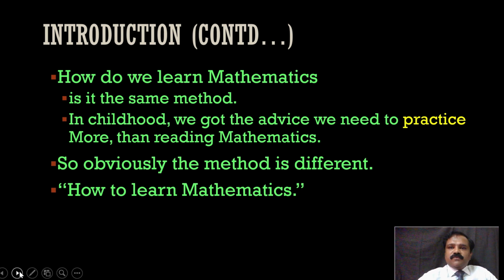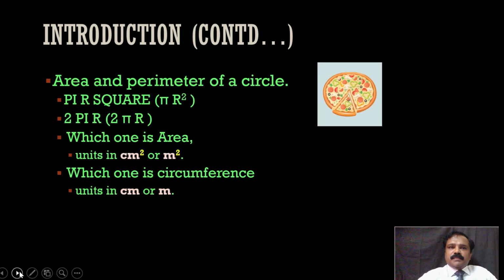In childhood, we got the advice that we need to practice, right? More than reading on mathematics. Whereas with a poem, we have to read. Essays and all we have to read. Whereas with mathematics, it is practice. So obviously, the method is different. So how to learn mathematics?